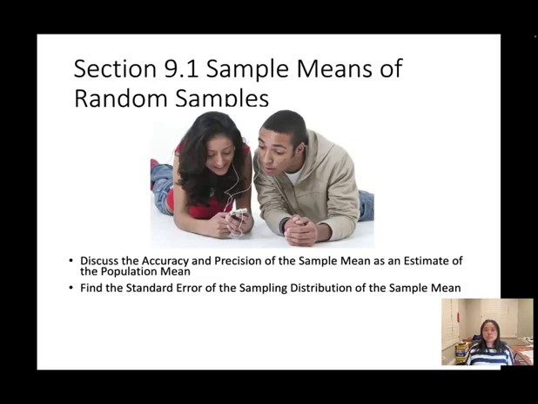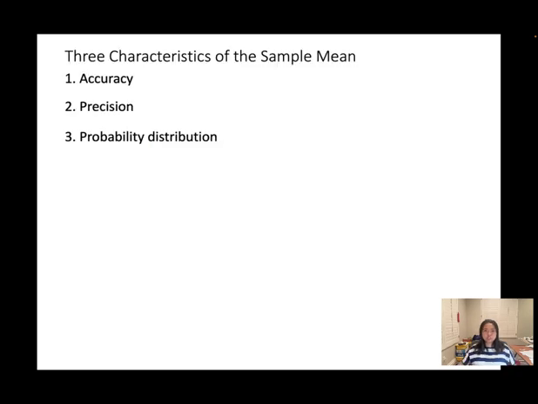Section 9.1, Sample means of random samples. For these sessions, we will discuss the accuracy and precision of the sample mean as an estimate of the population mean. And also, we're going to find the standard error of the sampling distribution of the sample mean. Three characteristics of the sample mean: accuracy, precision, and probability distribution.